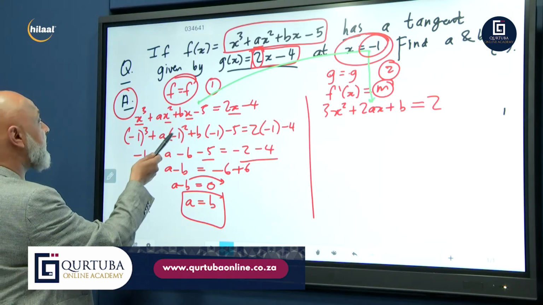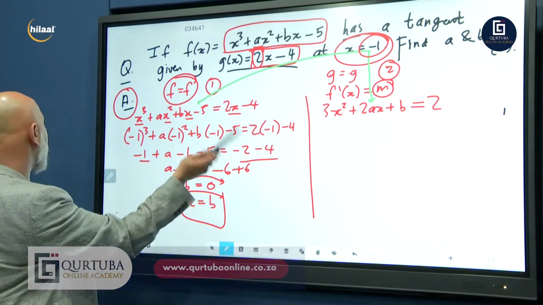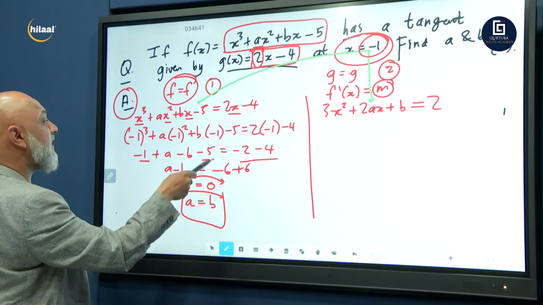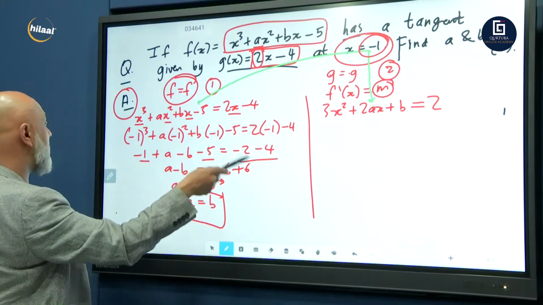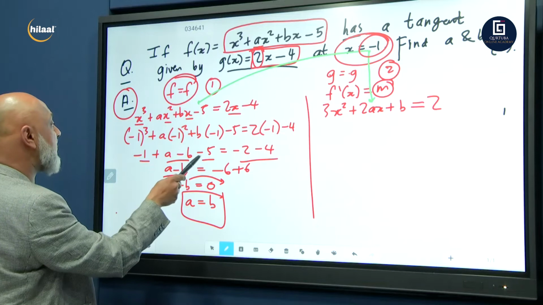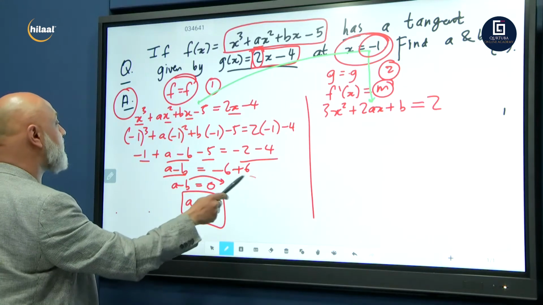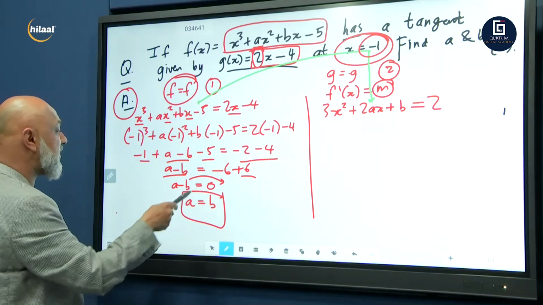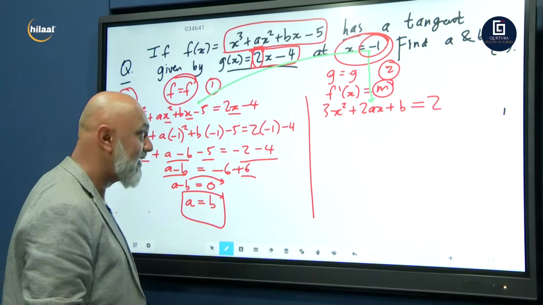Minus 1 plus a minus b minus 5 minus 2 minus 4. That's right. A minus b, there we go. Minus 1 minus 5 minus 6, goes on that side, plus 6. Minus 2 minus 4 minus 6. Minus 6 plus 6, 0. A minus b equals 0. A equals b. Correct.